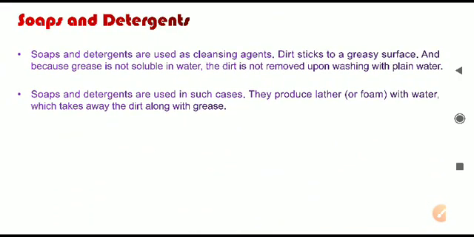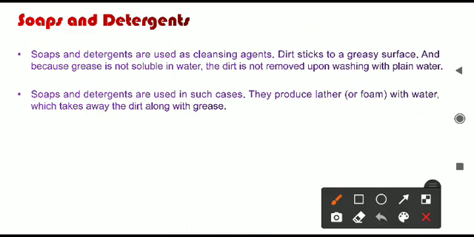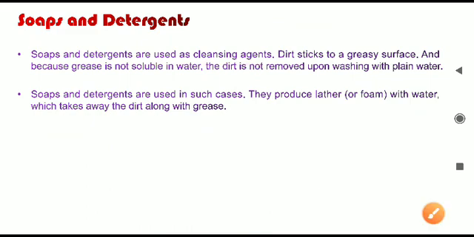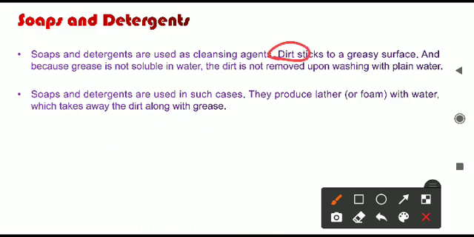Next, we'll go to the next part, that is soaps and detergents. These are used in day-to-day life as cleansing agents. We take a bath using soap, and the clothes we wash with detergents. So they are all cleansing agents, and chemistry plays an important role here too. Already I told you soaps and detergents are used as cleansing agents. And why is that so? Because the dirt sticks to the greasy surface, and because of this it will be removed by the water.